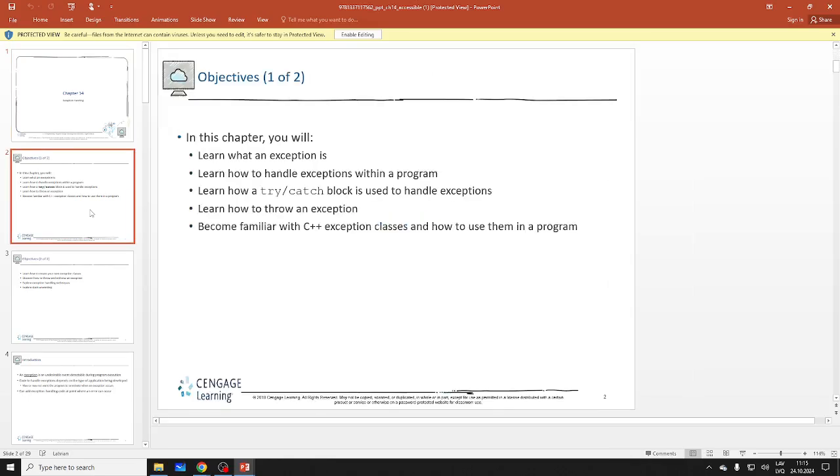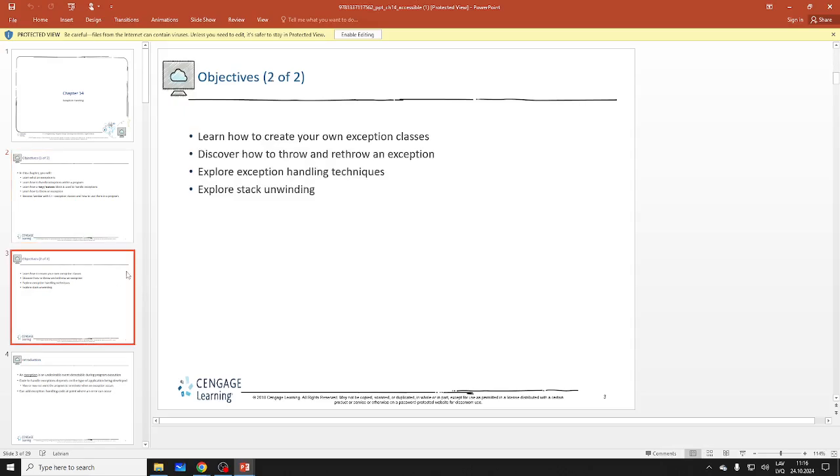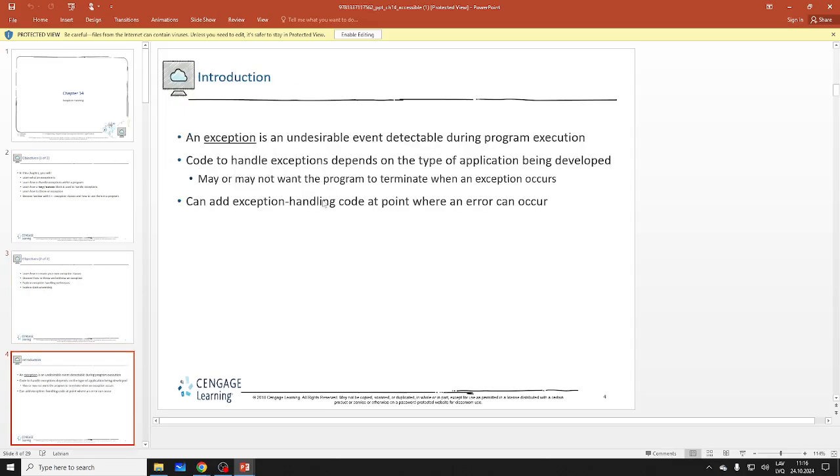Again, the syntax can get a little bit hairy at times. Not very pleasant sometimes, but sometimes it's okay, right? So exception, you already know the advantages. You already know what an exception is. So you will now know how to handle it, and this will also be part of your homework. You need to write your own exception class, meaning you will create your own exception, right? Not a built-in one like IndexError or ValueError in Python, but you're going to build your own exception. So an exception is an undesirable event detectable during program runtime, basically.